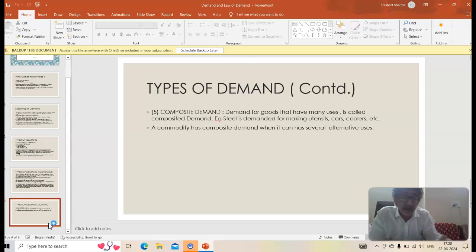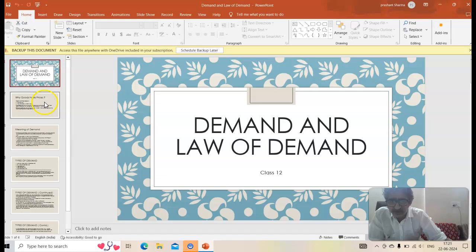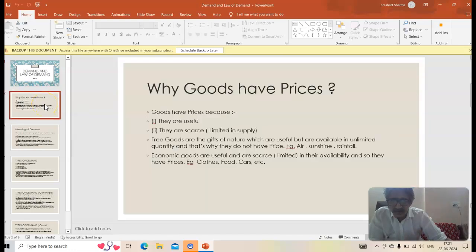Or milk for that matter, milk is consumed directly. With milk you can make curd, paneer, okay, and let's say ghee, so many other things, buttermilk. So when a commodity has many other uses, alternative uses, we say that the commodity has composite demand. So I hope this is clear. With this, I conclude, or let's have a fast recap. Why do goods have prices? Because goods are useful and they are scarce. They are in limited supply.